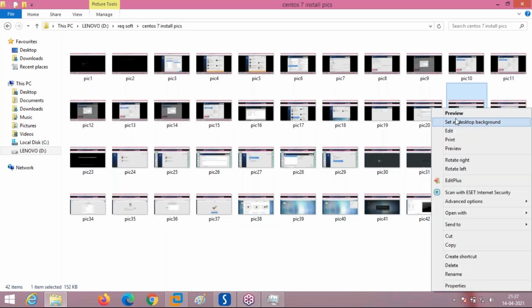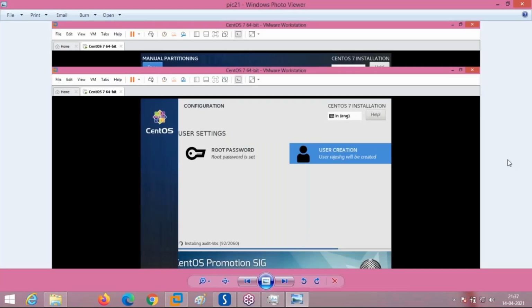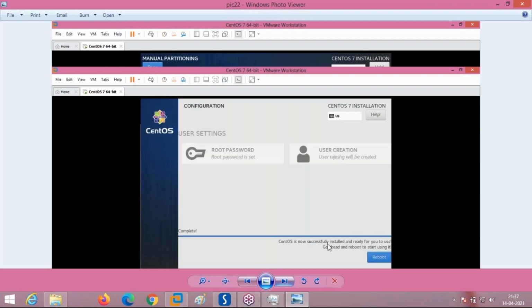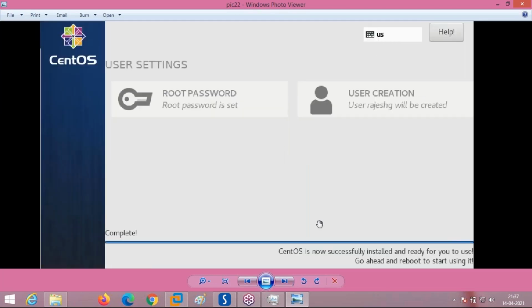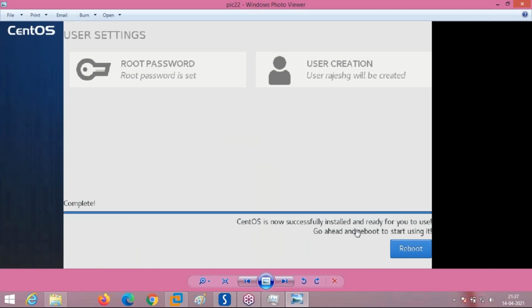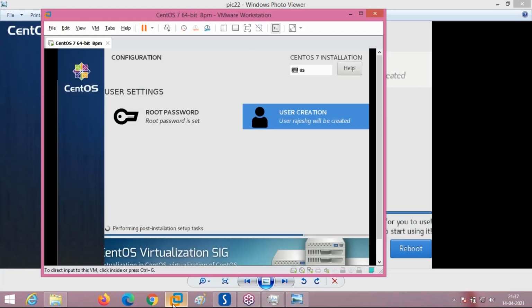See, now this is happening here. After the installation, it will ask me like this: CentOS is now successfully installed. That will be showing here.